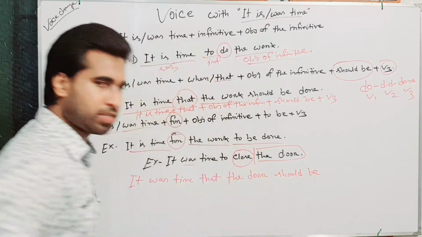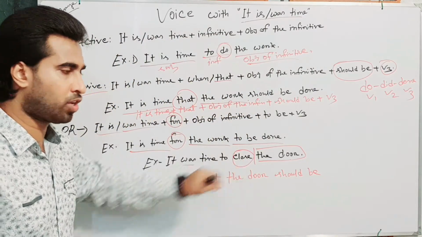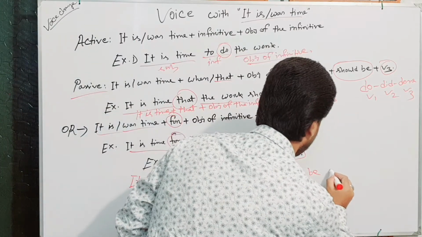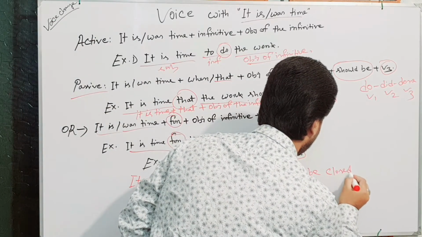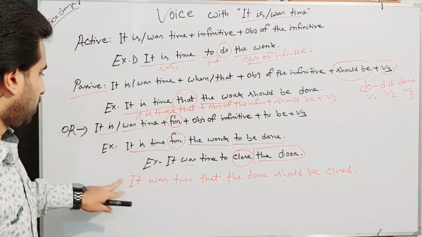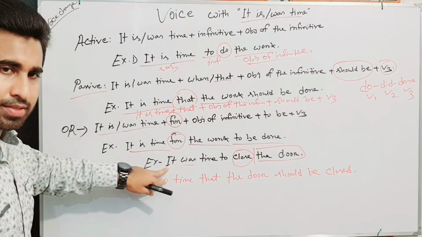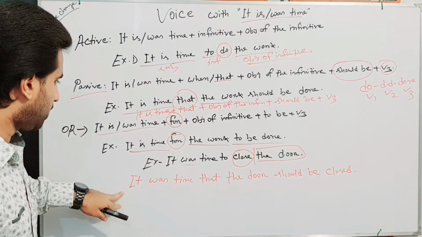The past participle form of the infinitive verb is closed. So we can make this active sentence into passive this way.